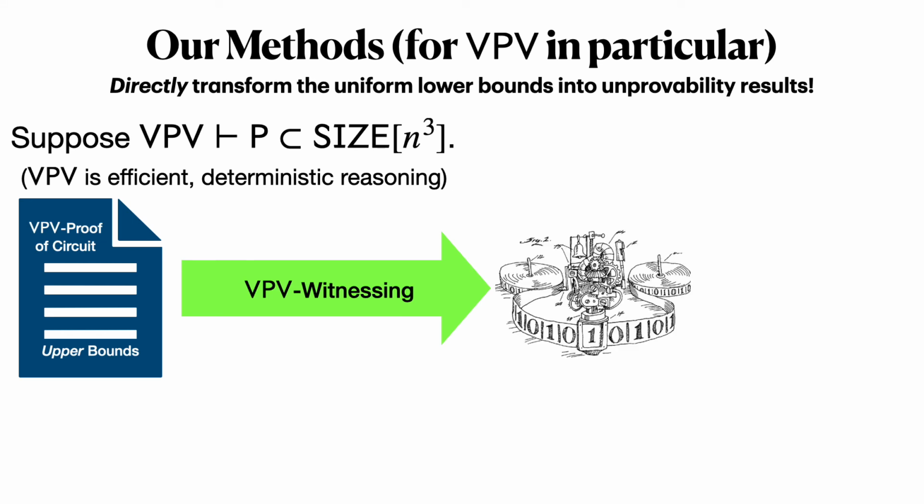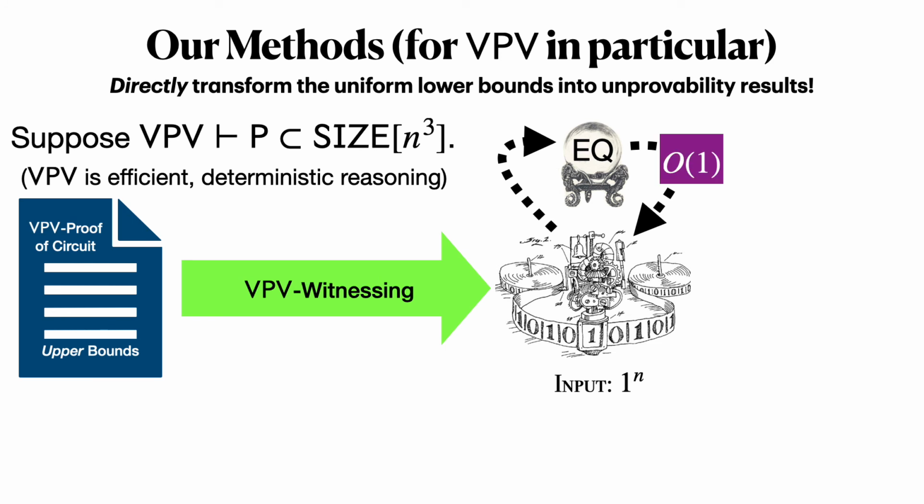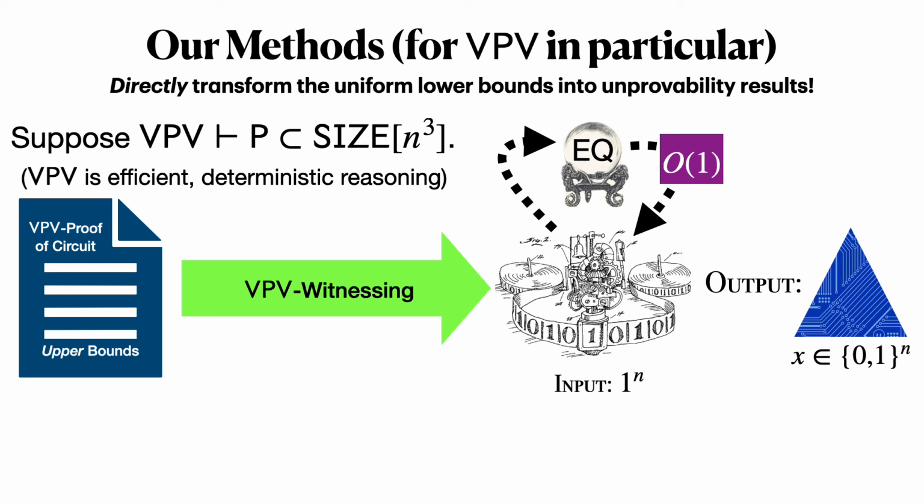This is for each function in P that on input 1 to the n can ask a constant number of equivalence queries and then always outputs a circuit on n bits that decides f on n bits for any function in P. So this is what we get from the combination of witnessing with our assumption that VPV proves P is contained in cubic circuit size.